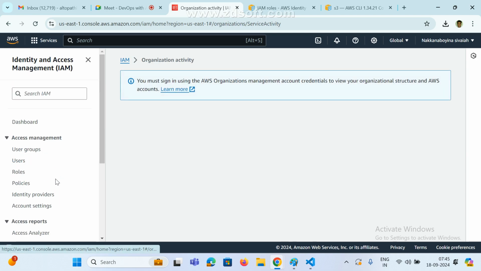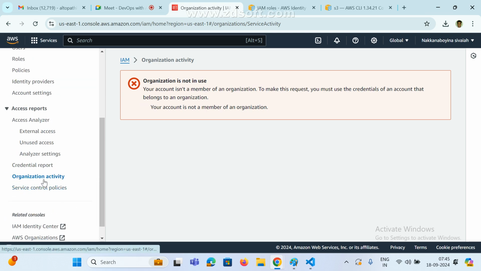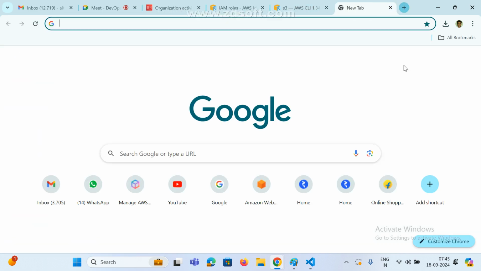And this is the organization activity. Right now we don't have an organization in use. Your account is not a member of an organization. This is a paid service, and if you want to pay some amount, they will enable this one. This is the organization activities. This is one service.